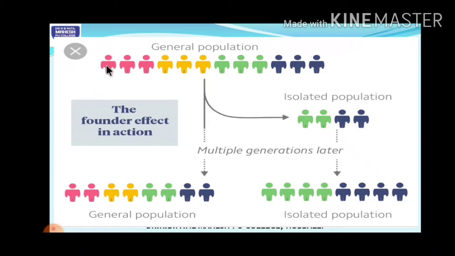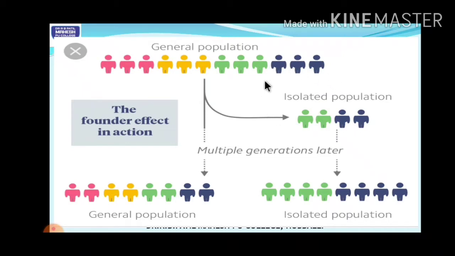Now if from this population 1 or 2 humans get separated out, they move by chance or due to some reasons out of that population to some new geographical area.